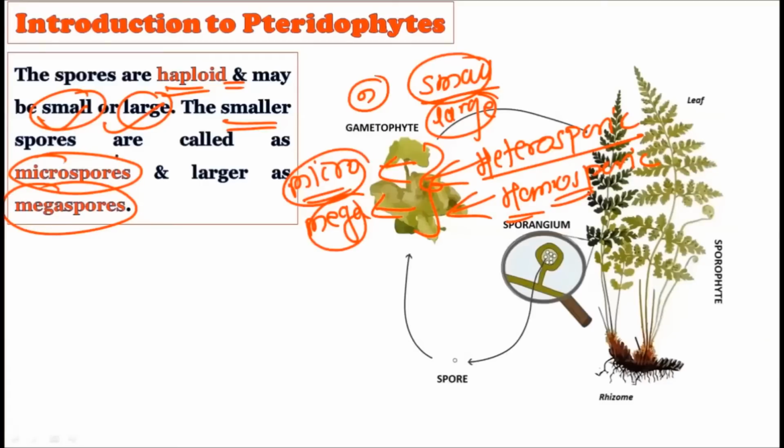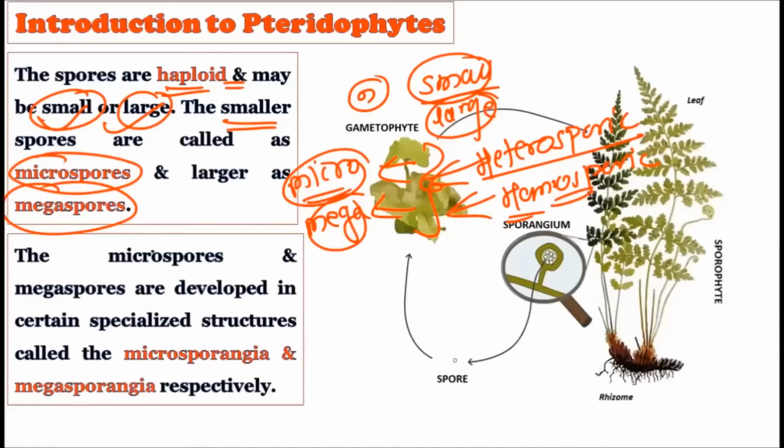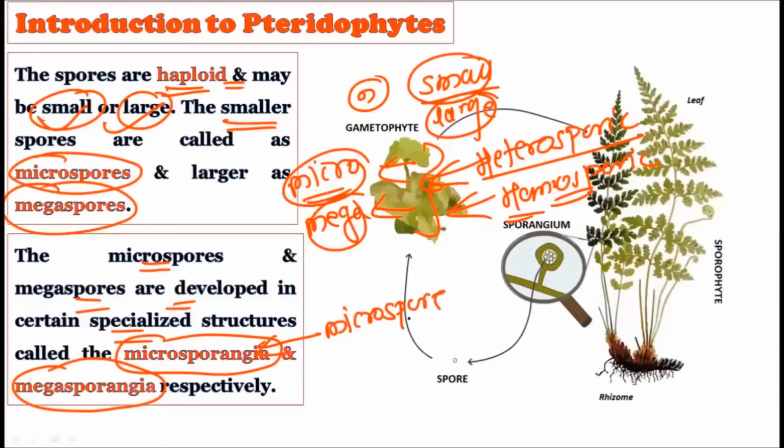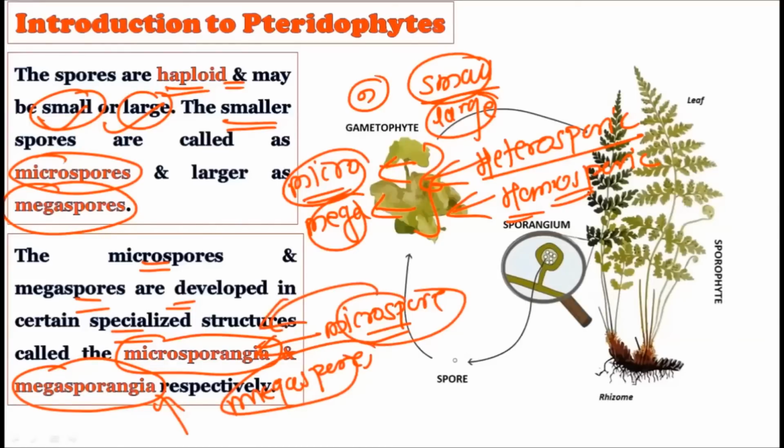The smaller ones are called the microspores, while the larger ones are called the megaspores. Okay, now consider: the microspores and the megaspores are developed in specialized structures called the microsporangia and the megasporangia. That literally means the microspores are developed inside the microsporangia, and the megaspores are developed inside the megasporangia. You have to carefully remember that the microspores grow inside the microsporangia, and the megaspores grow